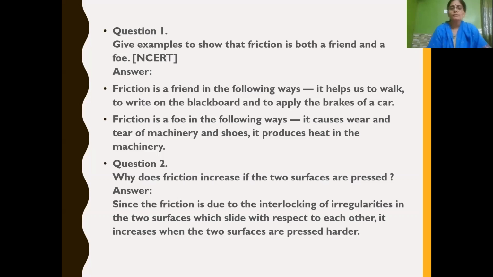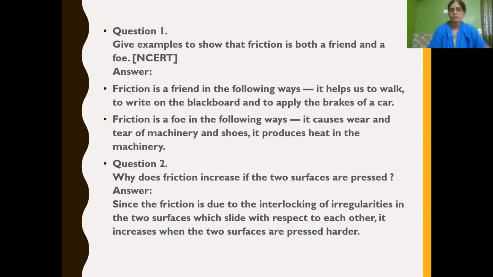So now let's discuss the answer. First, friction is a friend in the following ways. It helps us to walk. If friction is there, then only we can walk properly, isn't it? It helps us to write on the blackboard, and also it helps us to apply brakes of a car, so that if you want to stop the vehicle, what do we do? We apply brakes, isn't it? So in this way, friction is a friend.